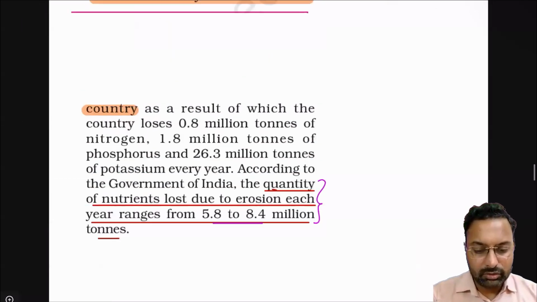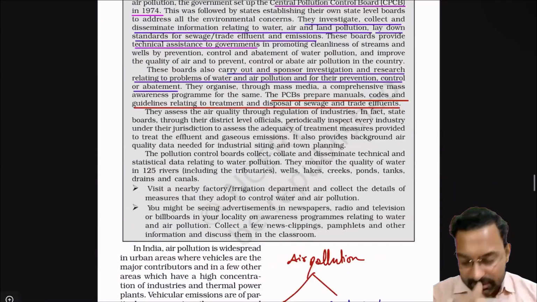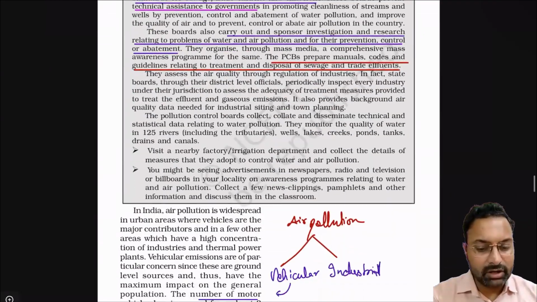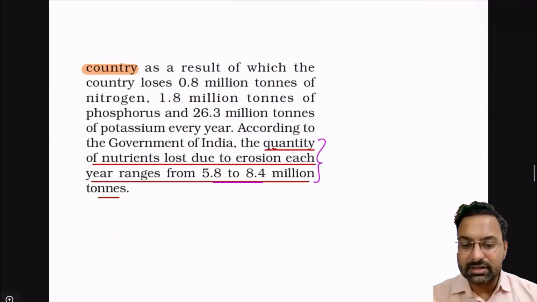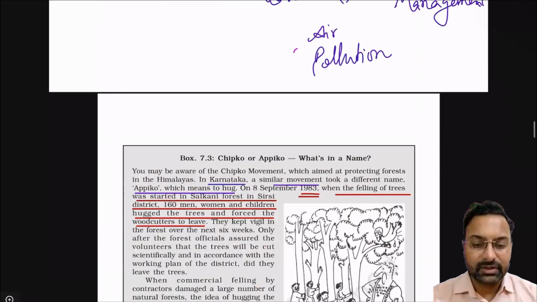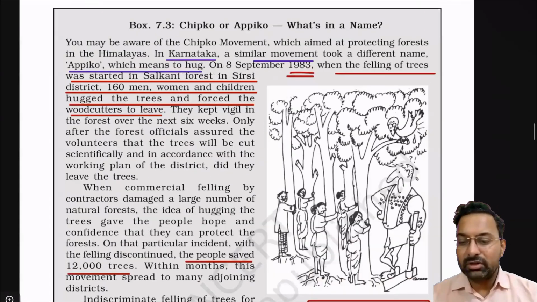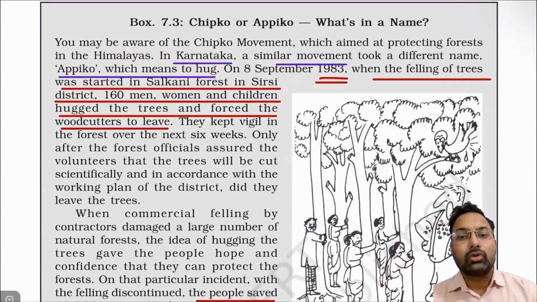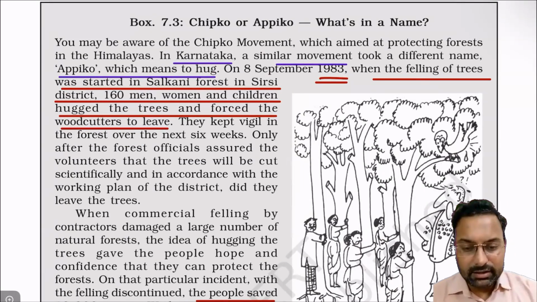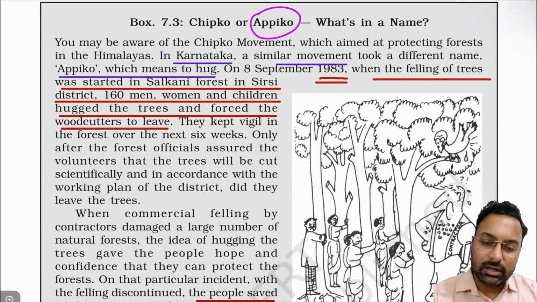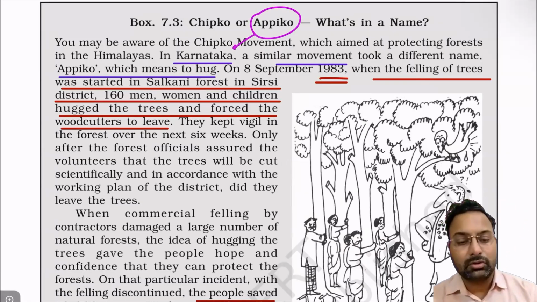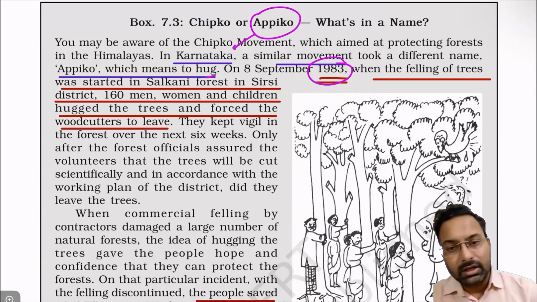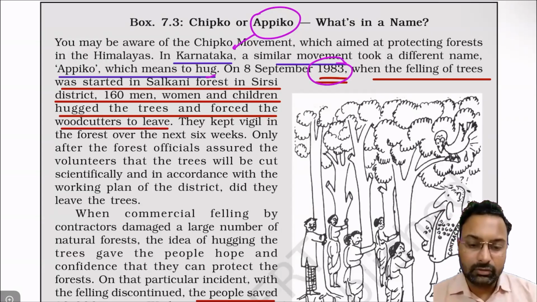Okay, so this was all about the soil erosion. We have to discuss air pollution, but let's first discuss this box that we have left behind. We all know about the Chipko movement. Chipko movement was a movement where the women started to hug the trees because contractors were felling those trees. A similar movement took place in Karnataka, which was called Appiko. Appiko also means hugging, hugging of the trees. This movement took place in 1983, where the women and men of the tribal area started to hug the trees because the contractors were felling those trees.